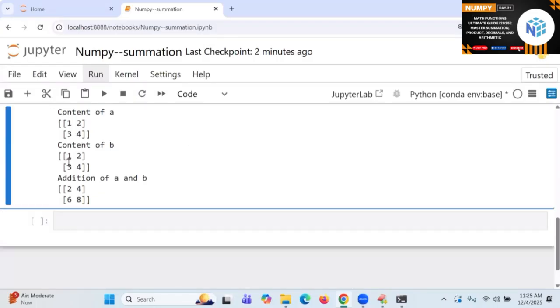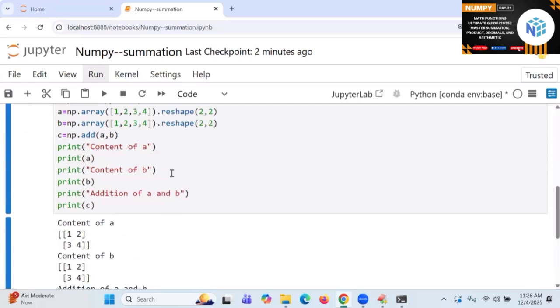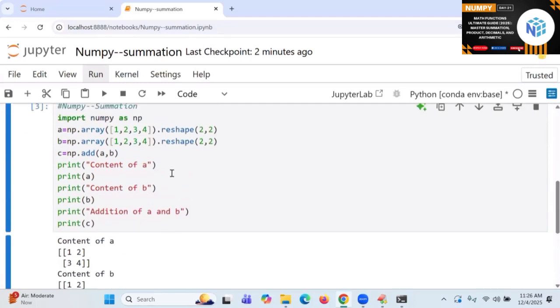That is 1 plus 1, which is 2. 2 plus 2 is called 4. Already this was explained. 3 plus 3 is called what? 6. And 4 plus 4 is called what? 8. This is called element wise addition. You can even do it with the plus operator. All those things I said: matrix operation or plus operation you can do.